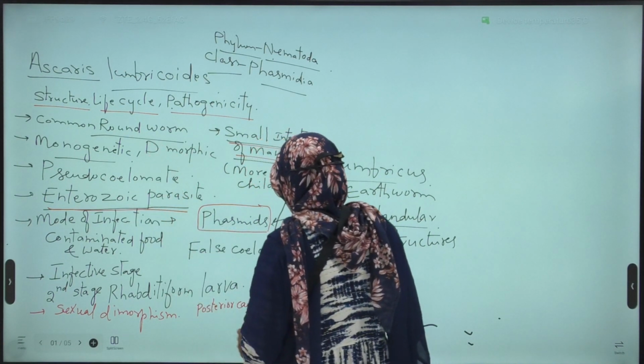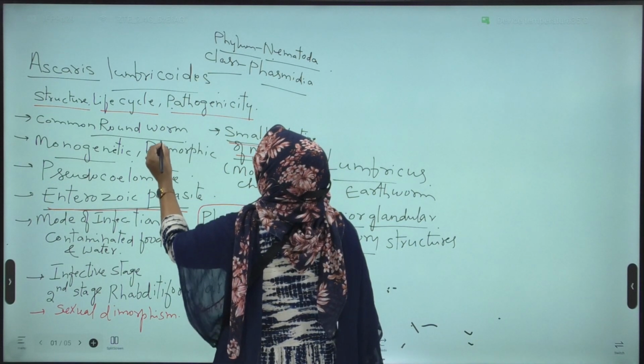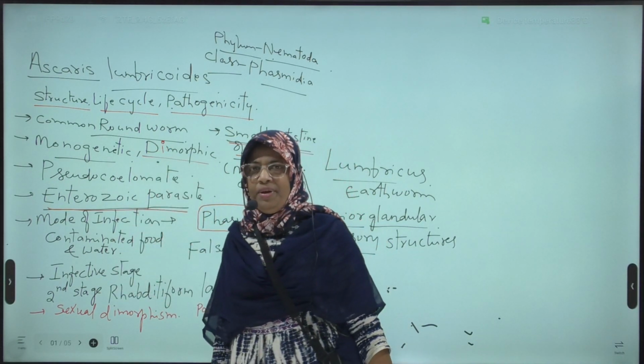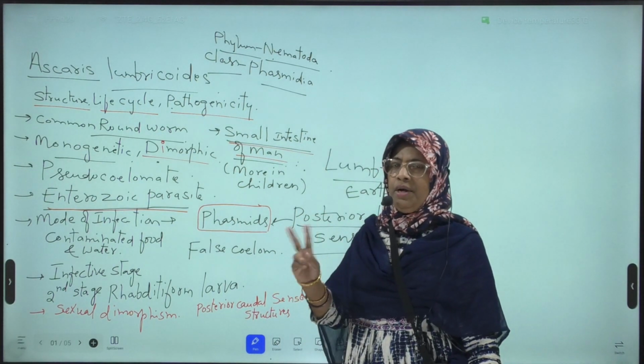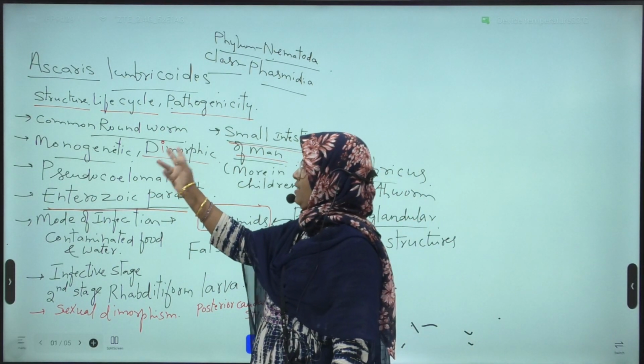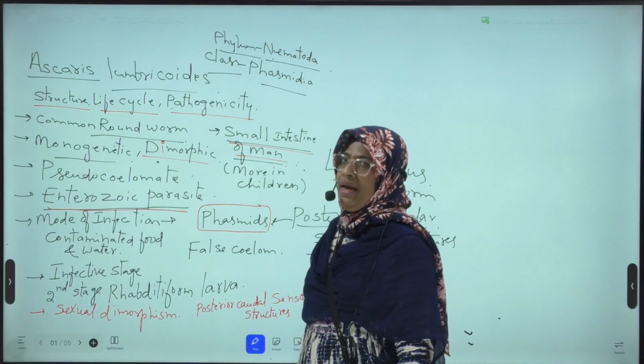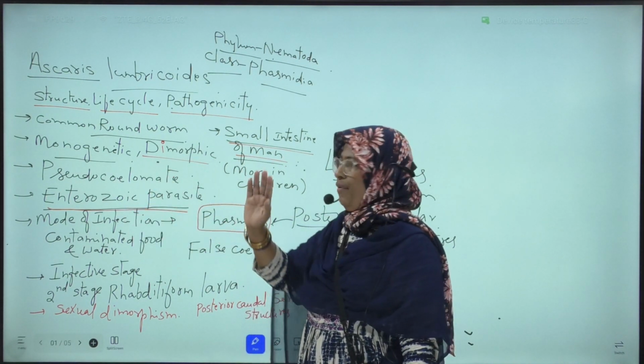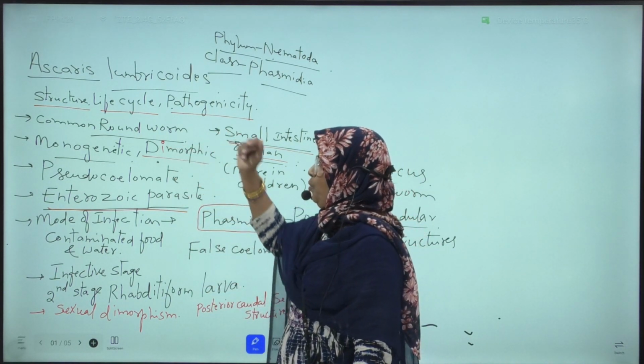It occurs in two forms, dimorphic, that is male and female. Both male and female individuals are there. It occurs in two forms, that is male Ascaris and female Ascaris.